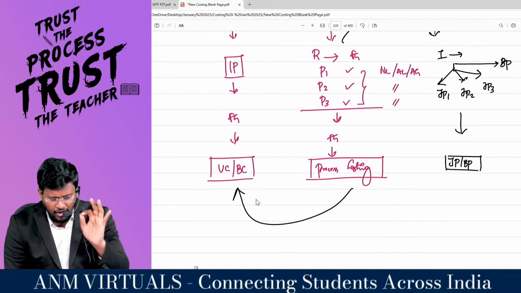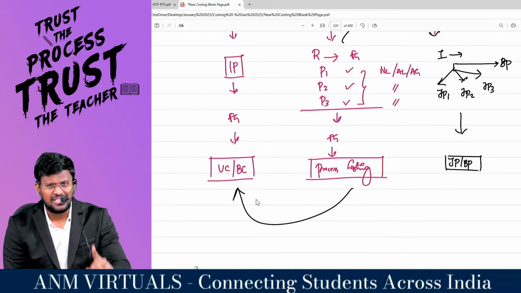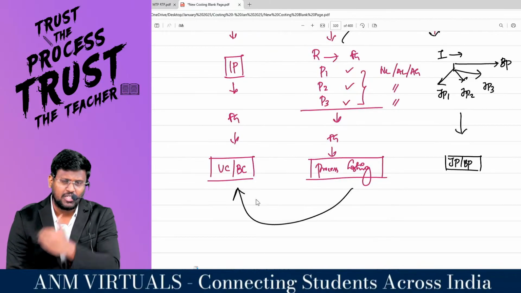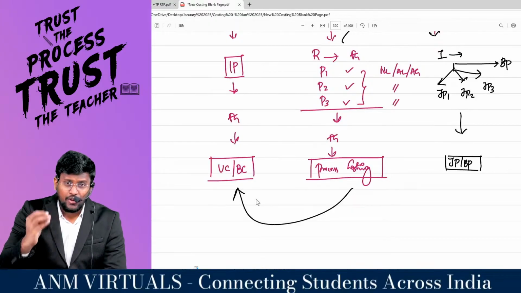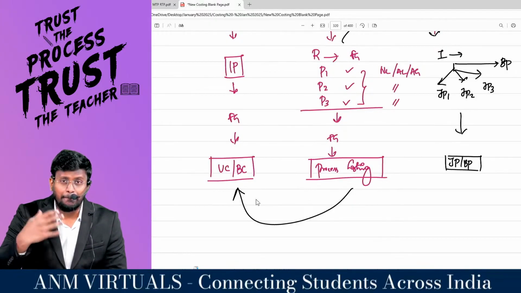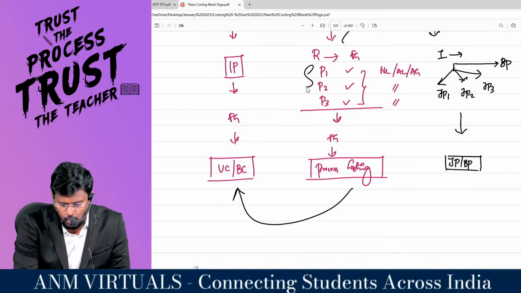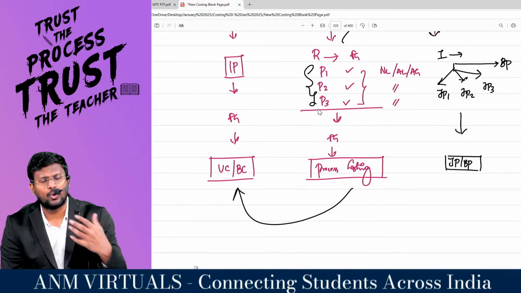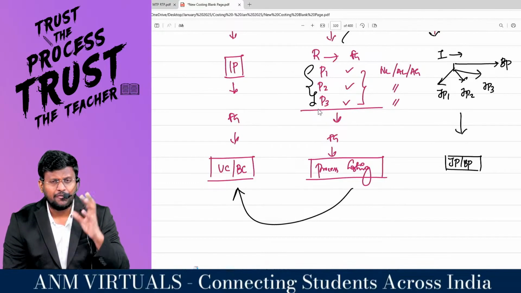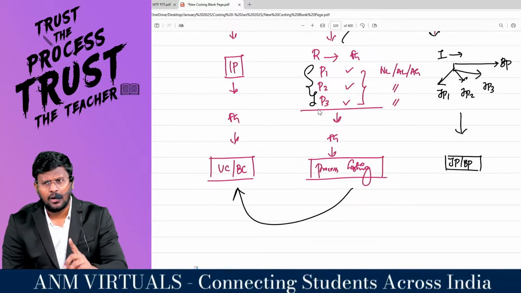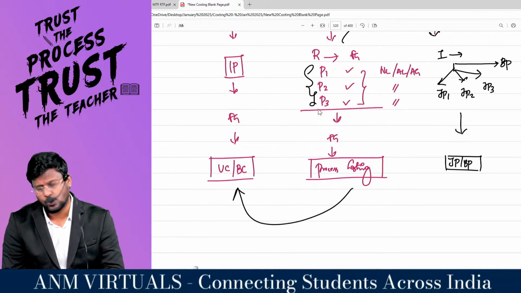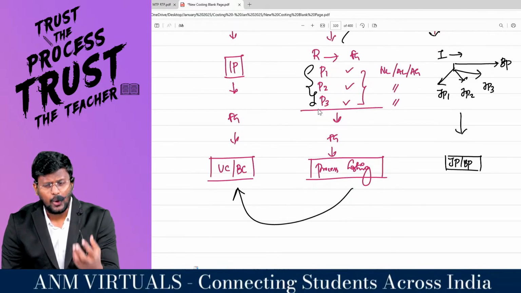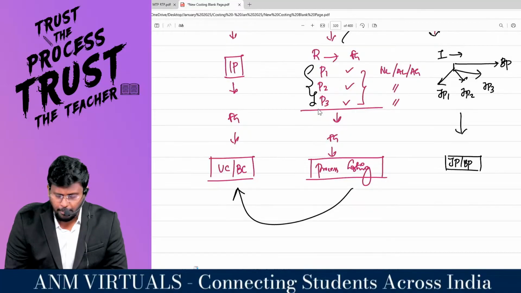At the time of manufacturing a product, if you are doing one process and getting the output, follow either unit costing or batch costing, as the case may be. If you are manufacturing a particular product with multiple processes, my dear lovable students, then you have to follow process costing. If your input is only one, but you are having multiple outputs like finished goods 1, finished goods 2, and finished goods 3, and you are also having a byproduct, then follow joint product and byproduct.